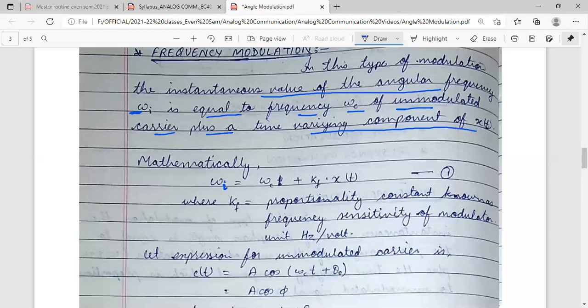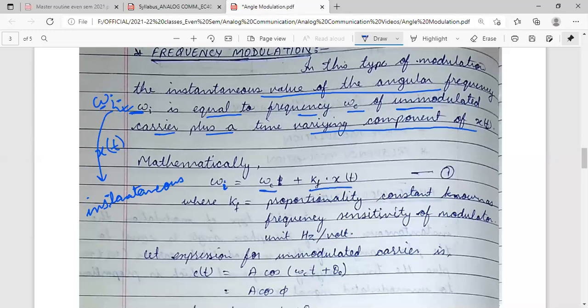So what is meant by instantaneous value? This omega i is the instantaneous frequency. Whose instantaneous frequency is it? It is the instantaneous frequency of the carrier, which is changing because of the arrival of x(t). Some signal x(t) is there, and the carrier frequency changes proportionally to it. That particular frequency we are calling the instantaneous frequency, which we represent by omega i, where i represents the instantaneous value. So the instantaneous angular frequency will be equal to omega c plus Kf of x(t).